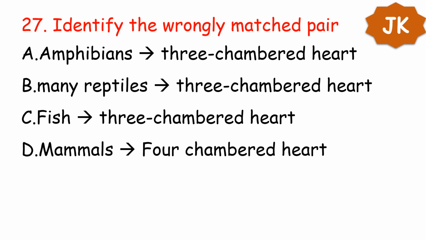One is mismatched here that we have to identify. Your answer is option C. Fish with a three-chambered heart is the mismatched pair because fish have a two-chambered heart. Other than that, amphibians and many reptiles have three-chambered hearts, and mammals have a four-chambered heart.